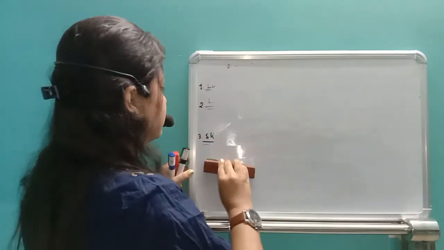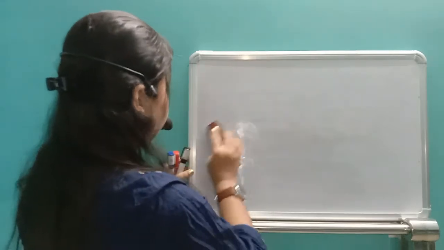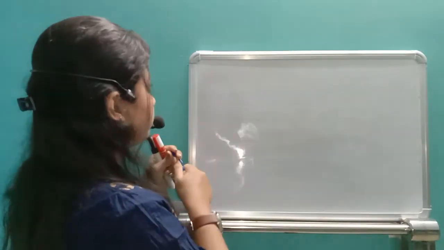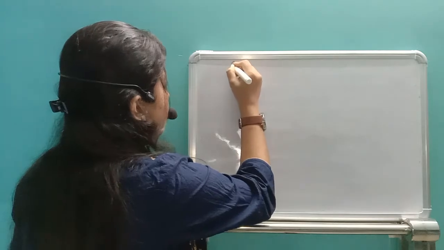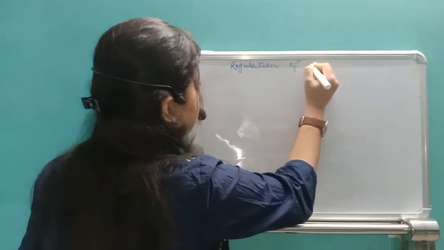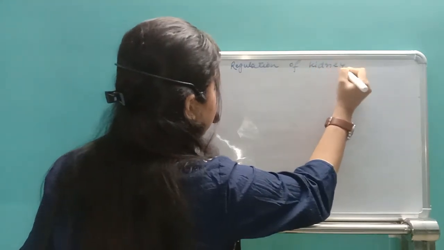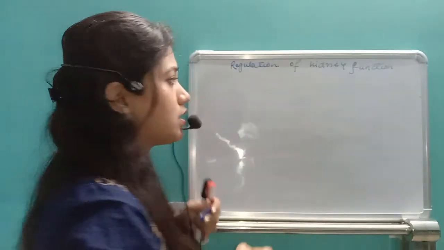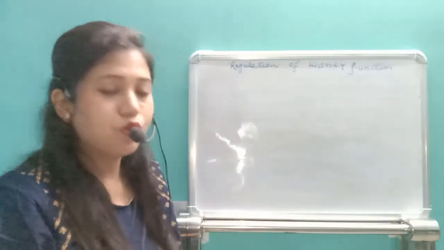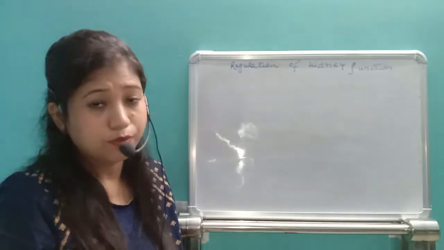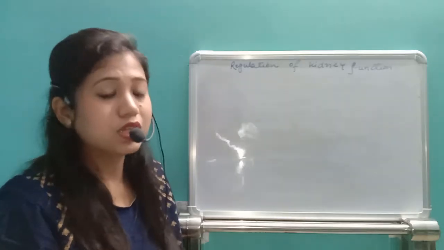The next part we will see now is the regulation of kidney function. In the regulation of kidney function, the kidney is going to excrete out the waste products. Along with the waste products, sodium and different types of solutes will also be removed if found in excess in our body.